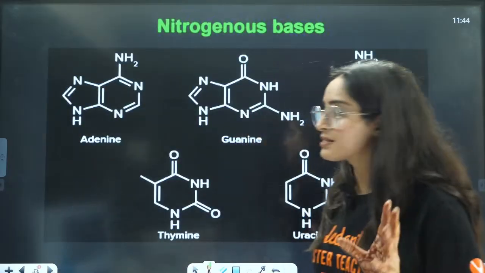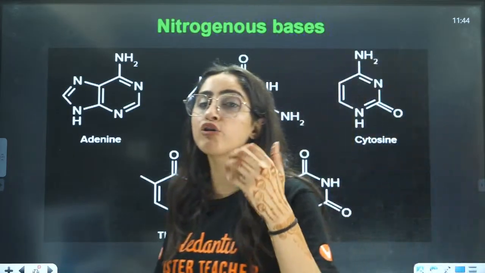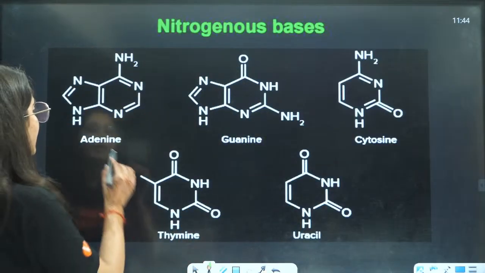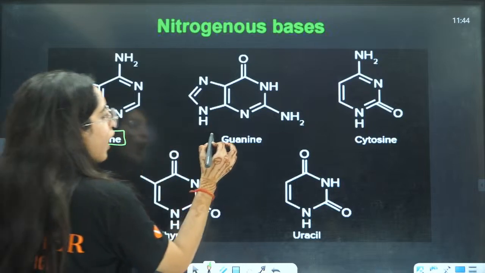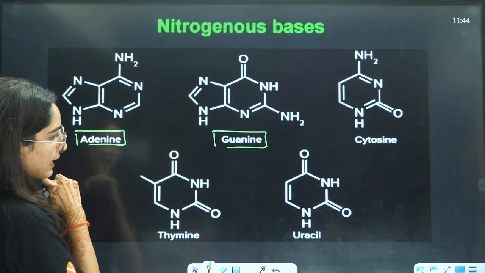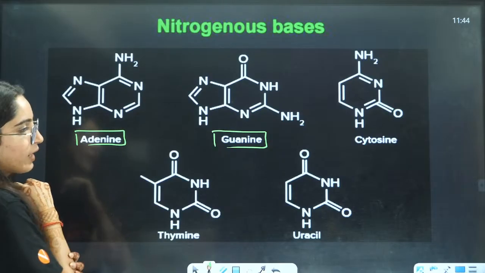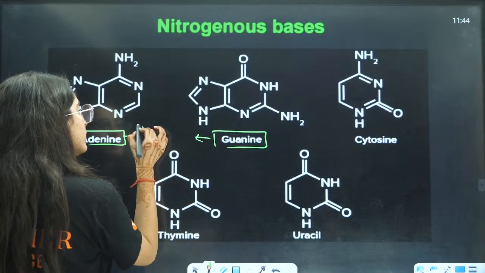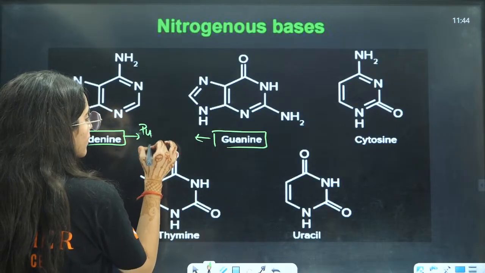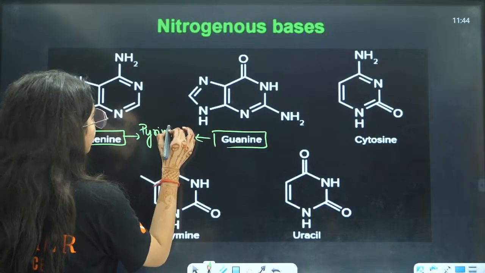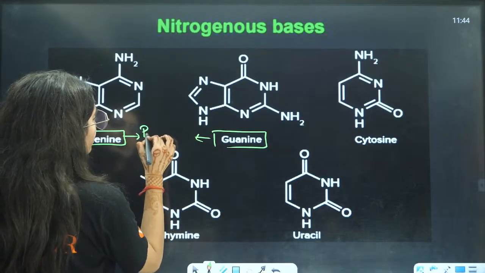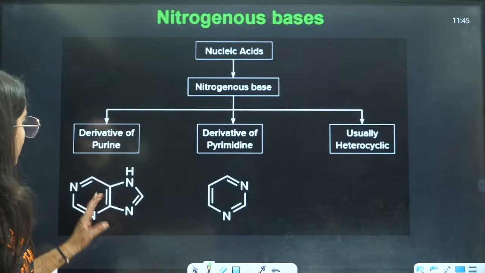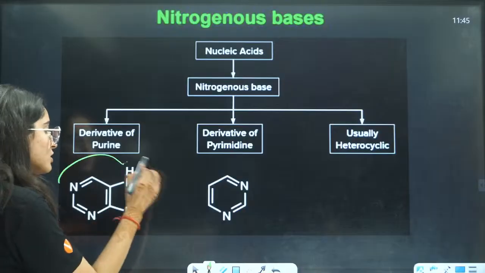Now let us see how different nitrogen bases are derived from these basic structures. Adenine and guanine are units of purine.